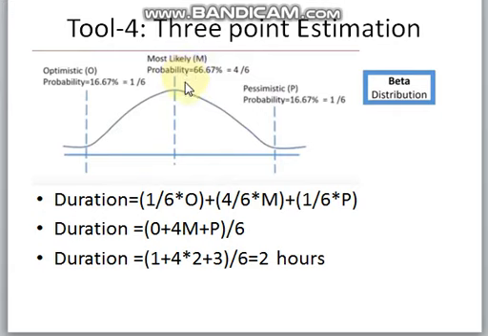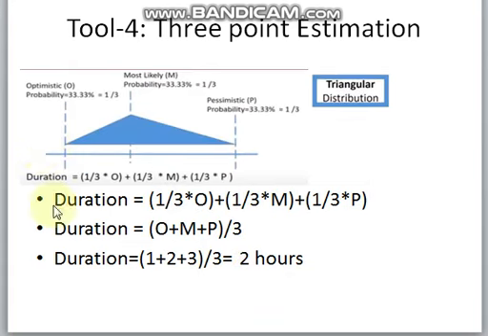So that's why 16.67 percent will be represented by 1 by 6, and 66.67 will be represented by 4 by 6, and likewise. So these weightages are attached to these measures: optimistic, most likely and pessimistic. Then we will simplify and we will get the 2 hours duration. Similarly, the same formula can be applied for cost estimation. Cost is the only difference; we will consider cost for the optimistic, pessimistic and most likely measures.